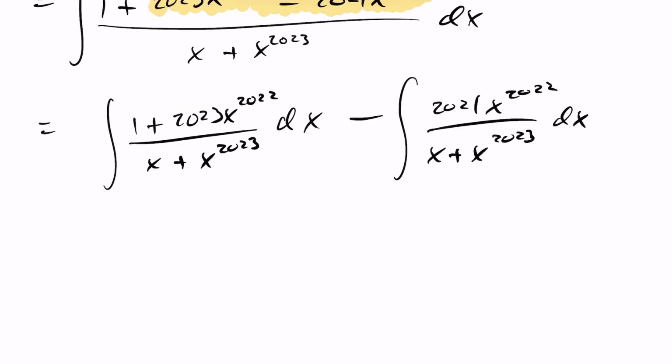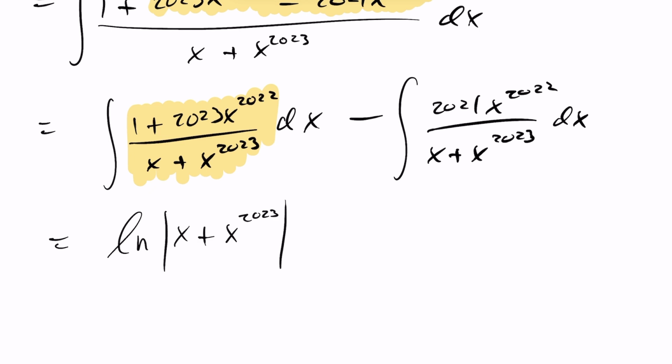Now, the derivative of the denominator is exactly equal to the top. So the integral of the first expression with respect to x must equal ln of the absolute value of x plus x^2023.